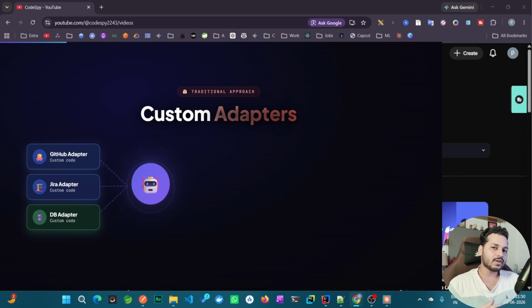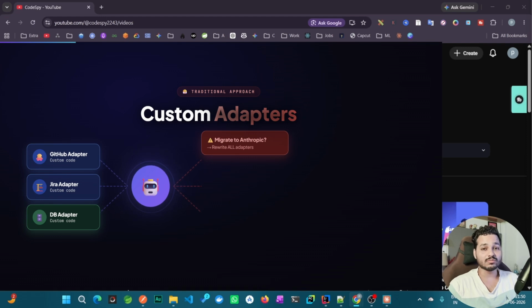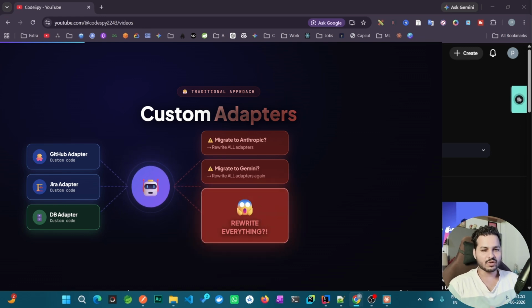So till now in our project, we have used OpenAI as the AI model. Now let's assume that due to some organization changes or a cost increase, you decided to migrate your AI model to Anthropic, Gemini, Claude. So for that, you will rewrite your entire logic. Don't you feel like that's a pain? So how do we solve that issue?